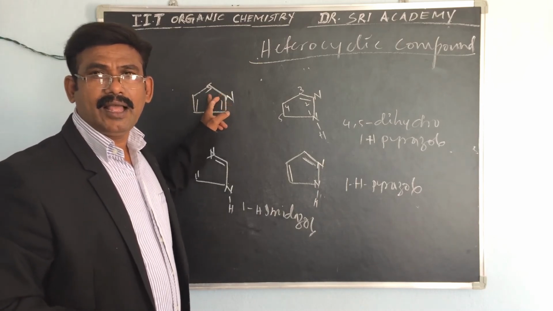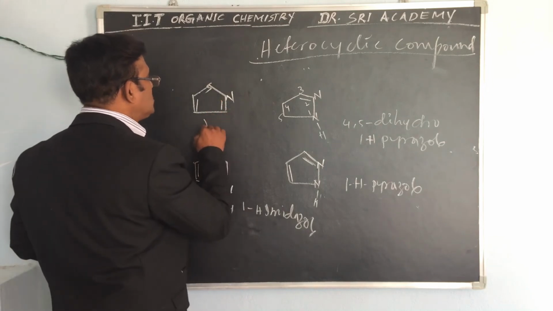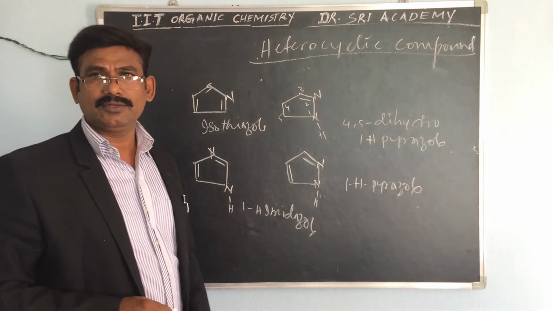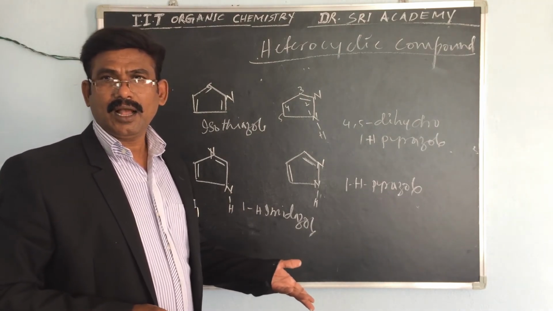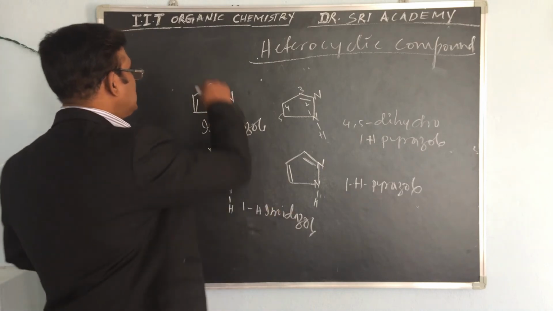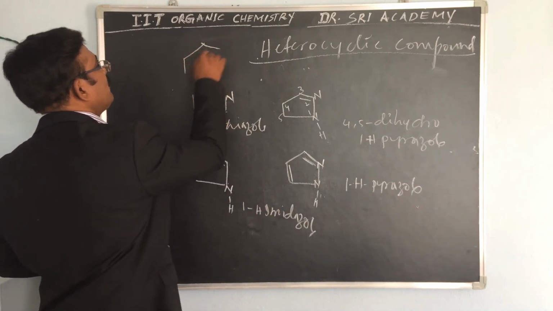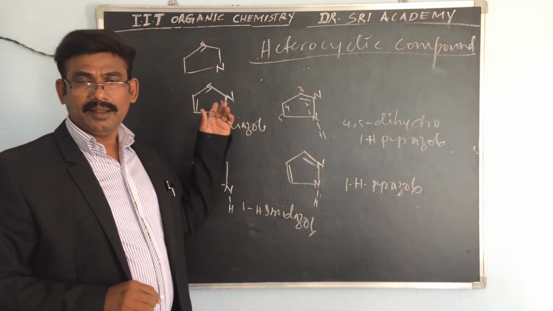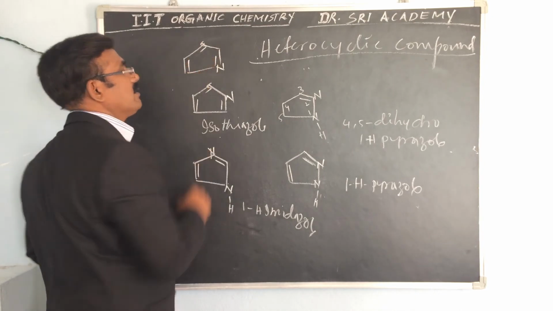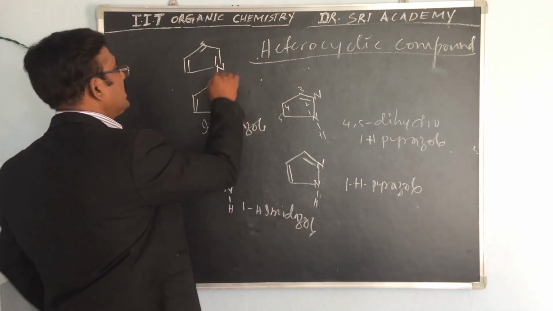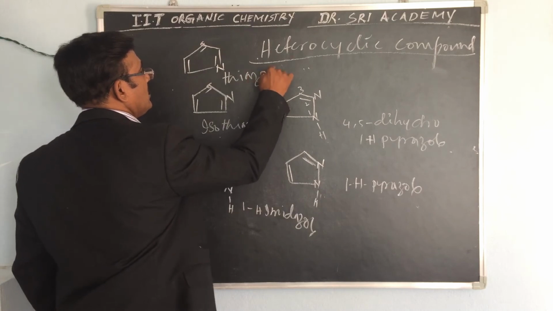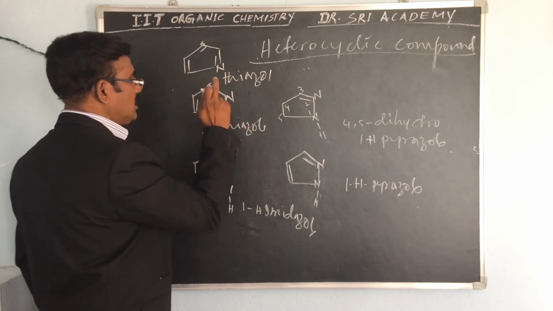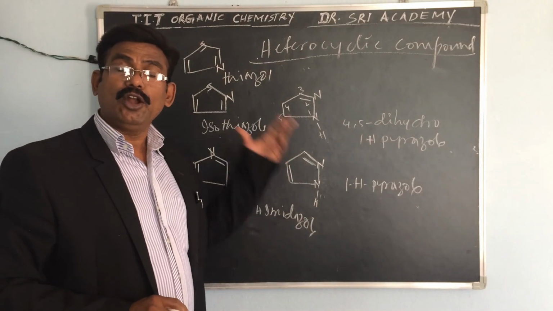This name is called isothiazole. What is thiazole? This is the isothiazole. For thiazole, the nitrogen is here and the double bond is here. This is thiazole. This is isothiazole. A little bit of confusion is there, but you have to practice it.